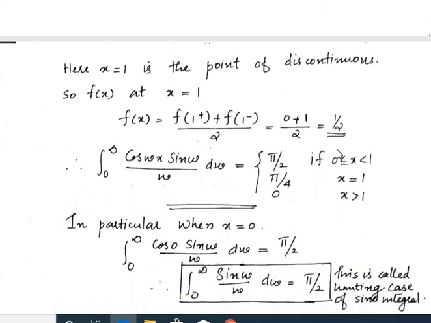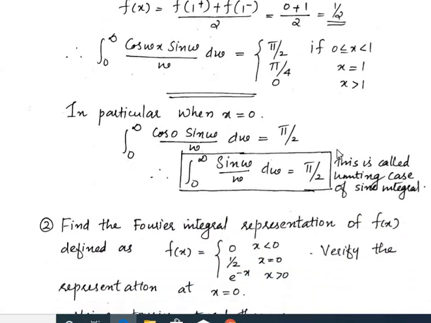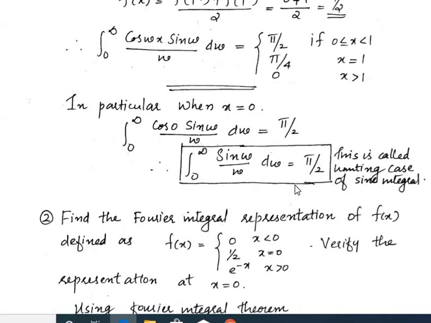Now we can define an identity from this one, that is if we put x equal to 0, the function value is pi by 2, and the right side is pi by 2. This becomes integral 0 to infinity cos 0 sin omega by omega, that is, integral 0 to infinity sin omega by omega d omega is pi by 2. This is an identity, a trigonometric identity.